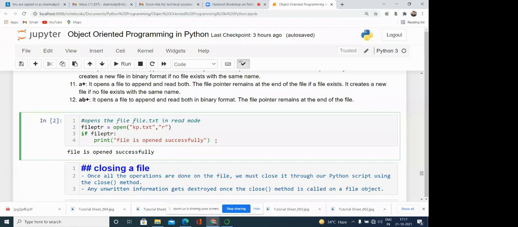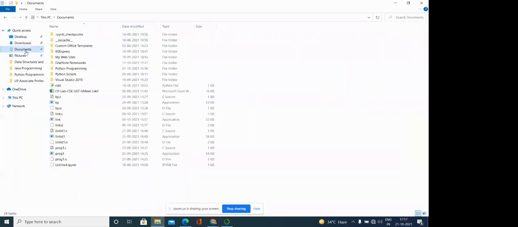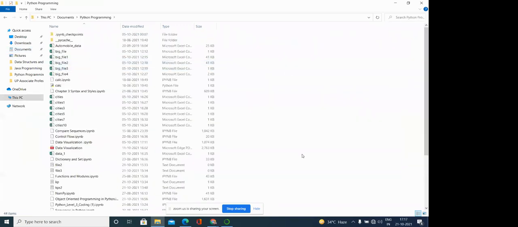So here you can see file ptr is equal to open kp.txt. What is the meaning? It means we are in the current directory. There is something called the current directory, which is where we are currently working. There is a function to know the current directory that we will see. But if you want to know where the current directory is, this program is installed somewhere in documents, in the documents Python programming folder, and inside this we are working.